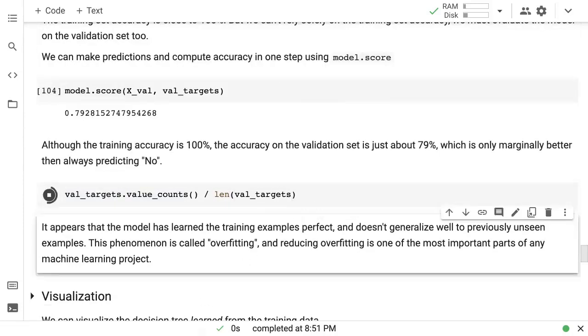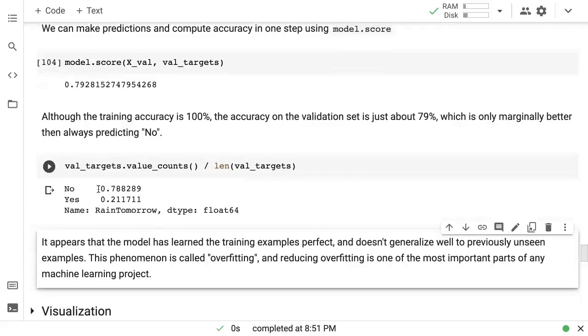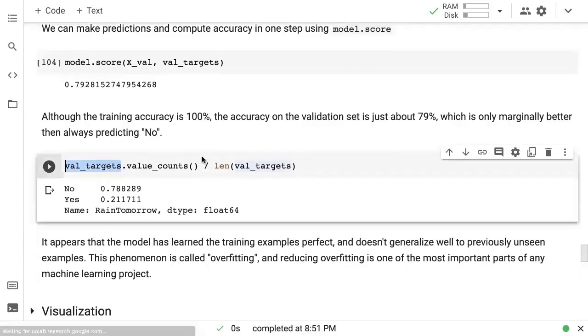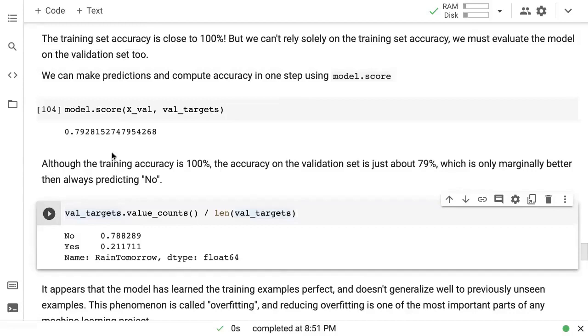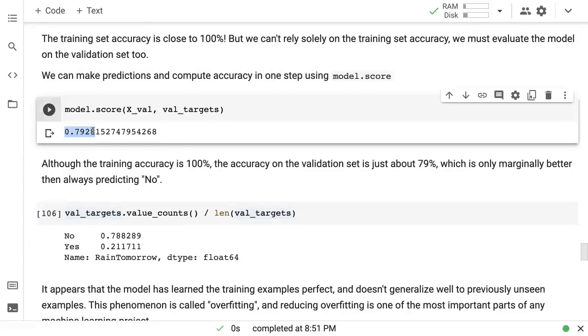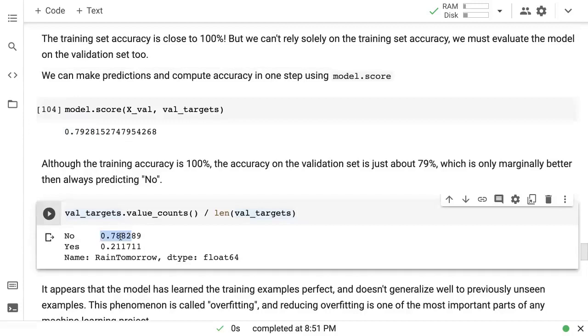For example, if we look at the validation data and we see the percentage of values that are no, which is by getting the value counts and then dividing them by the length of the validation data set. So it turns out that 78.8% of the data has the target no, and 21% of the data has the target yes, which means if we had a model that simply predicted no all the time, that would be 78.8% accurate. And our fancy decision tree that we've trained, which is 100% accurate on the training set, is only marginally better, just only 0.5% better than our dumb model, which always predicts no.